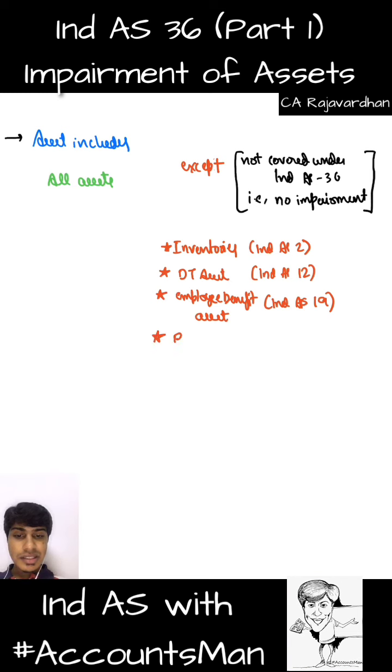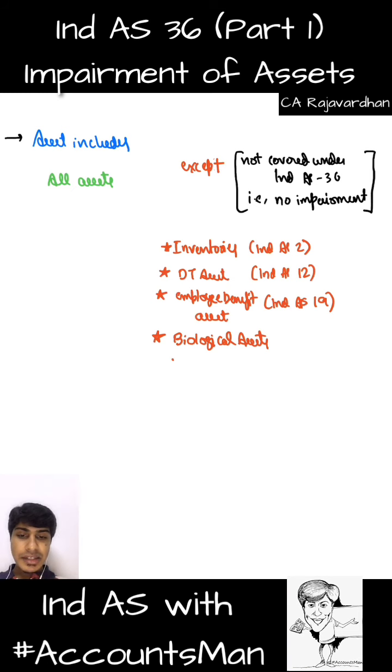Next one is biological assets. Certain biological assets are covered under Ind AS 16, that is PPE. If the biological asset is covered under PPE, then impairment is possible. If a biological asset is not covered under property, plant and equipment, and it is covered under the agricultural Ind AS, then it cannot be impaired.